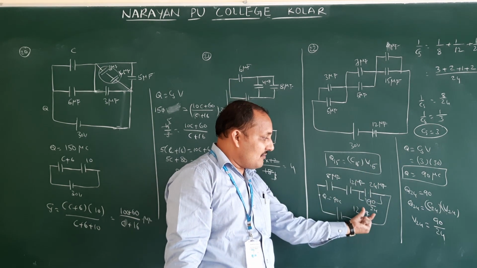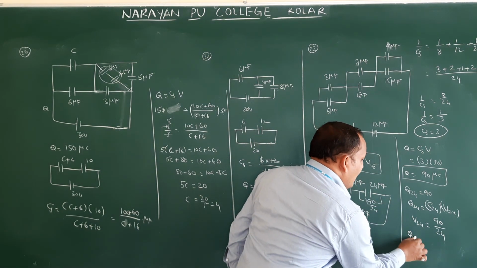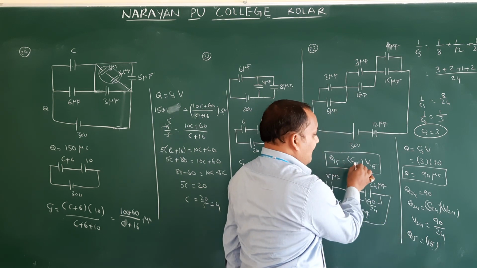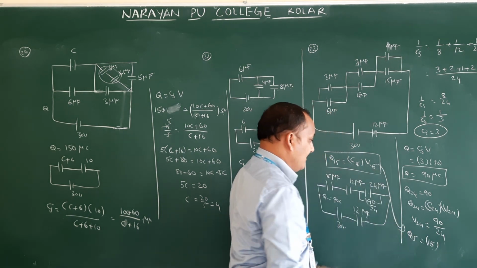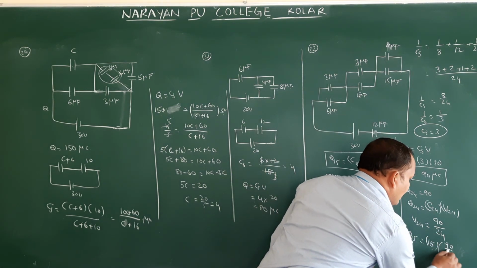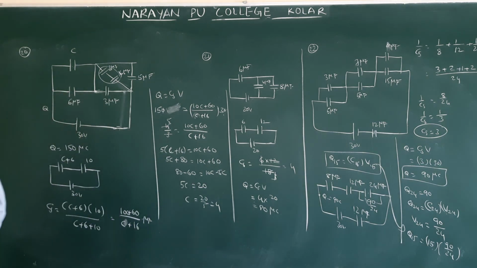Therefore, V15 means V24. Therefore, charge on 15 is equal to capacitance of 15 into V15, and V15 means V24, that is nothing but 90 by 24. So how much will we get?